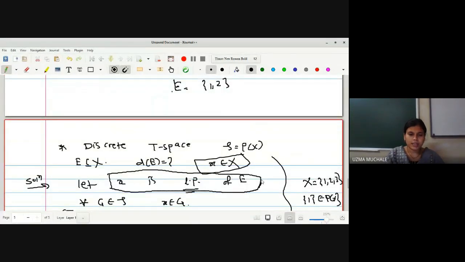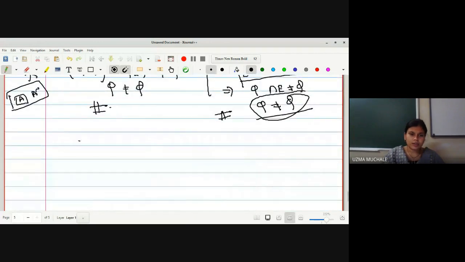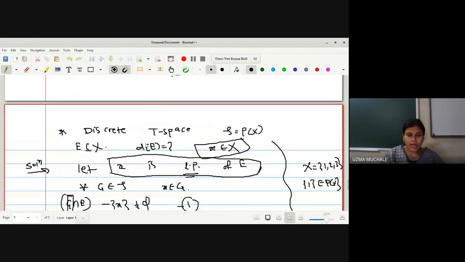So what will be the right assumption in this case? Derived set of E is empty set. Why do I have this conclusion? Because I have selected X to be any point of capital X, and this arbitrary point is proved to be not a limit point. म्हणजे तुम्ही कुठलाही पॉइंट कॅपिटल एक्सचा घेतला तर ते लिमिट पॉइंट होणार नाही ईचा, राईट? So I can generalize this concept. एक्स हे एक पर्टिक्युलर पॉइंट नाही घेतला होता ना आपण, small x. So small x we have selected to be any point of capital X, and that any point we have proven to be not a limit point. So which means that derived set of E is an empty set.